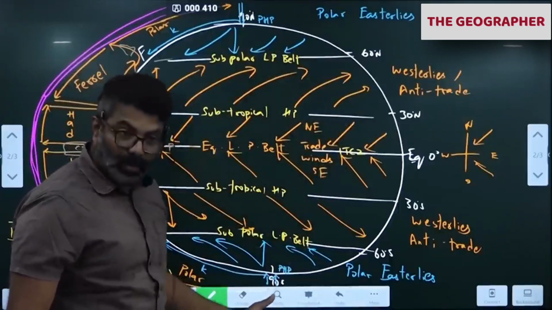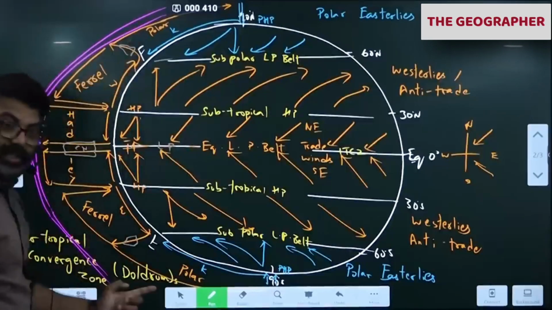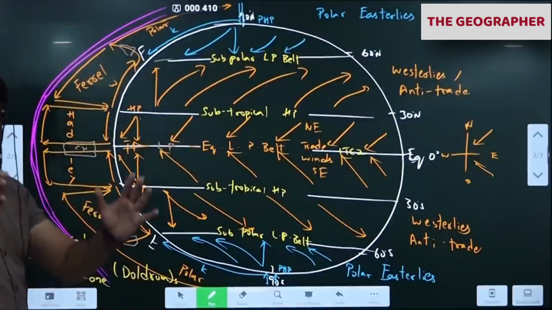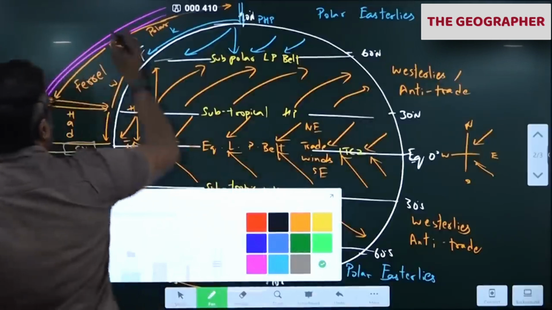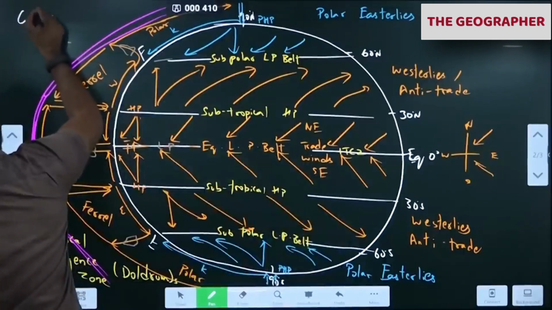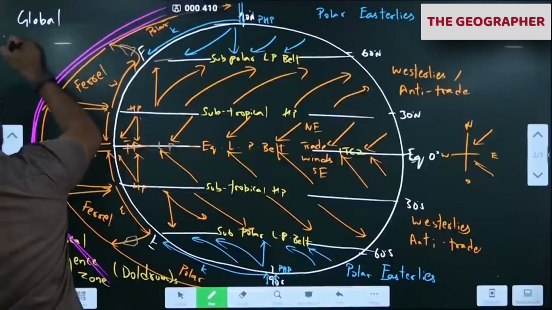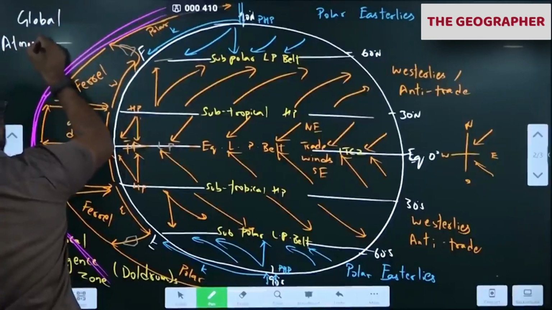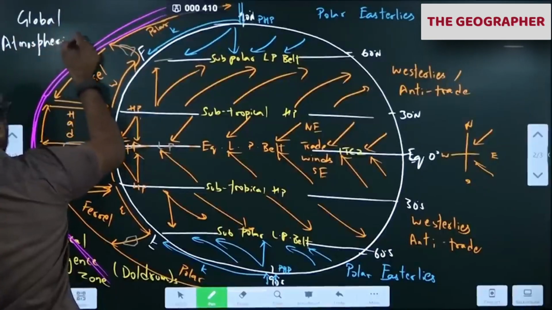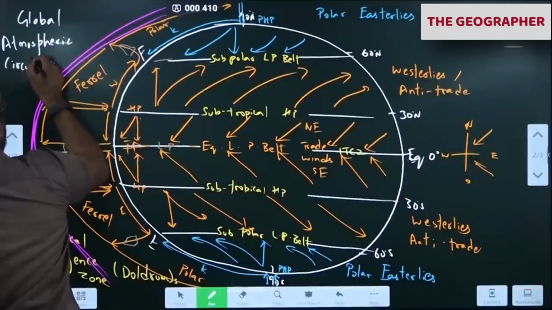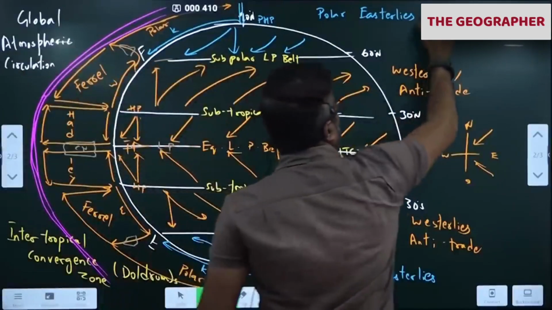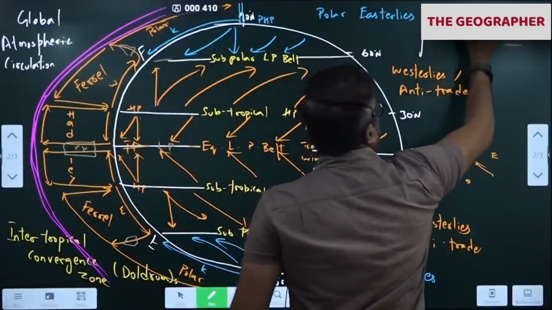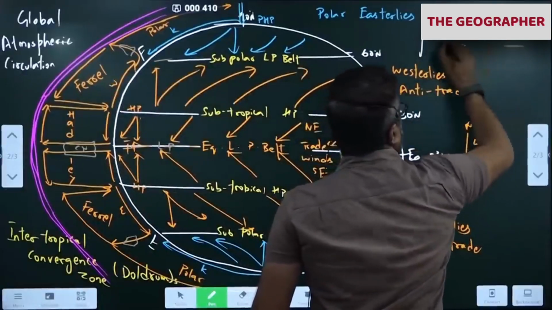These winds plus these three cells together, it's called as global atmospheric circulation. Together it is called as global atmospheric circulation. This is the heading. Atmospheric circulation, also called as tricellular model.